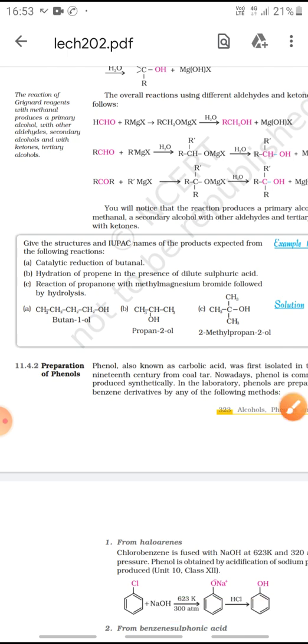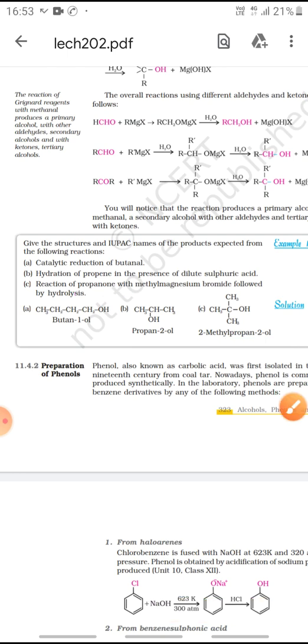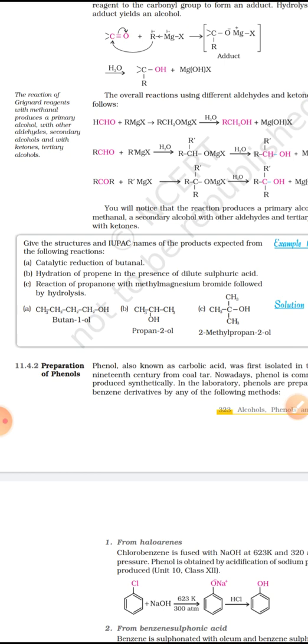Third is reaction of propanone with methyl magnesium bromide followed by hydrolysis. Now propanone, that is a ketone, is reacting with Grignard reagent, so it will give a tertiary alcohol. So children, we have done up to the preparation of the tertiary alcohol today. So tomorrow we'll be starting with the preparation of phenols.